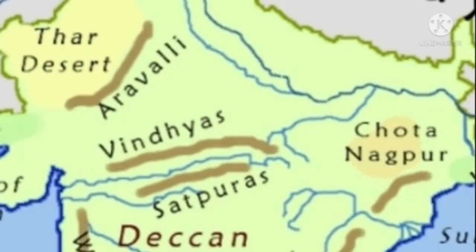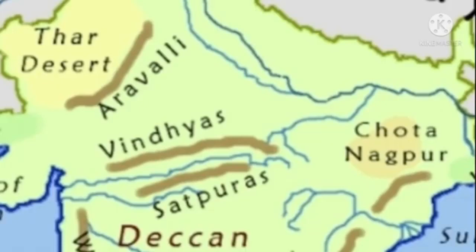My dear cuties, once again we will discuss the Central Highlands. The Central Highlands is divided into two parts. First one is the Malwa Plateau and the second one is the Chota Nagpur Plateau.